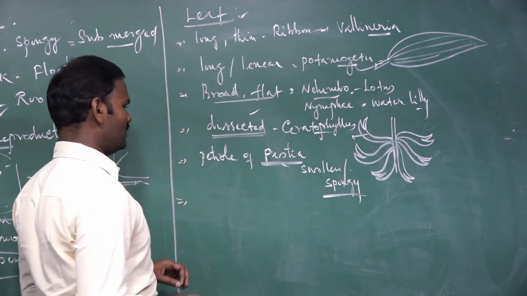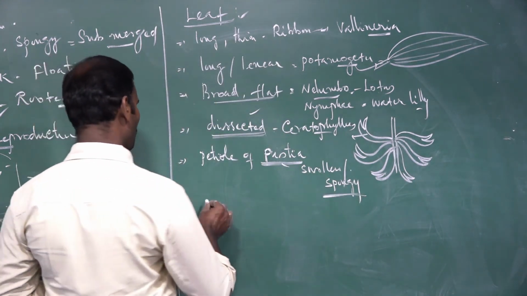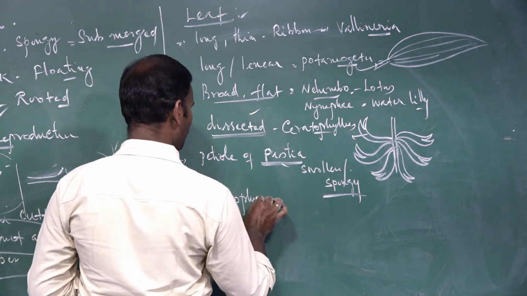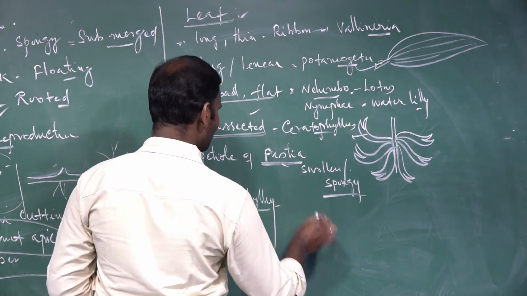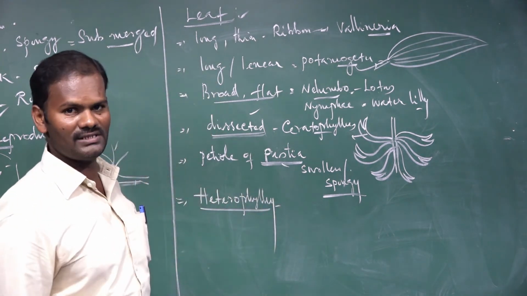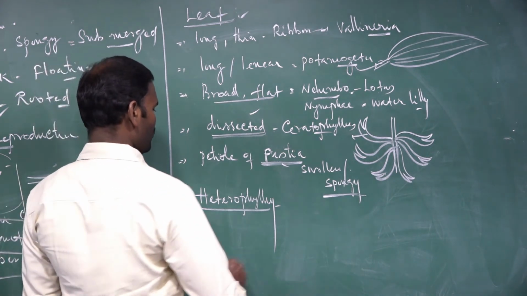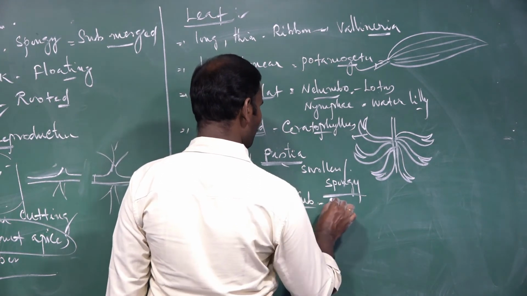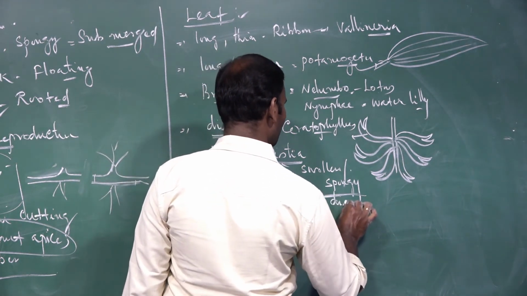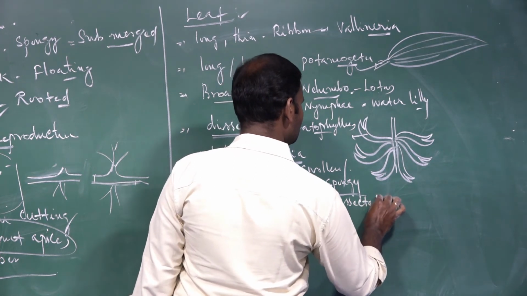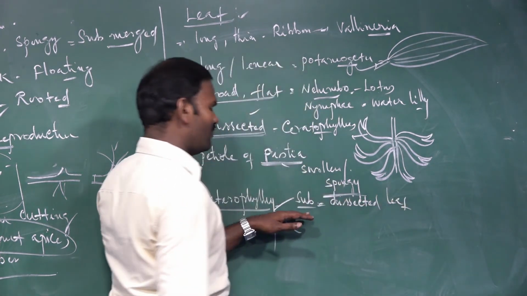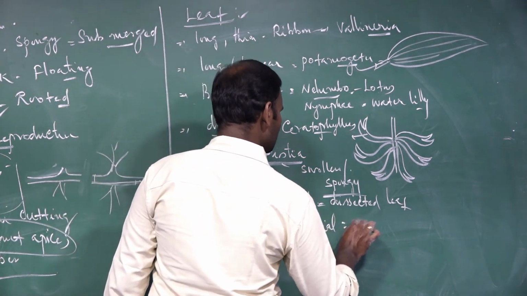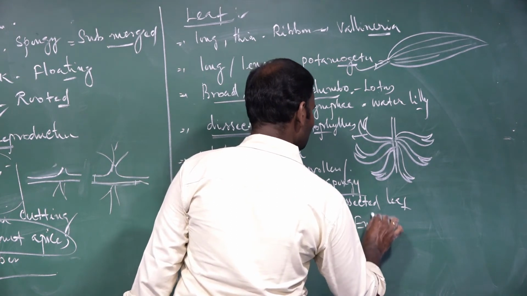Next, some of the emergent forms of hydrophytes: the leaf shows heterophily. Heterophily means two different types of leaves are produced. Emergent form means the aerial parts of the plant body. The submerged form produces dissected leaves. The submerged form of hydrophytes shows dissected leaves, while the aerial form of hydrophytes shows entire leaves.